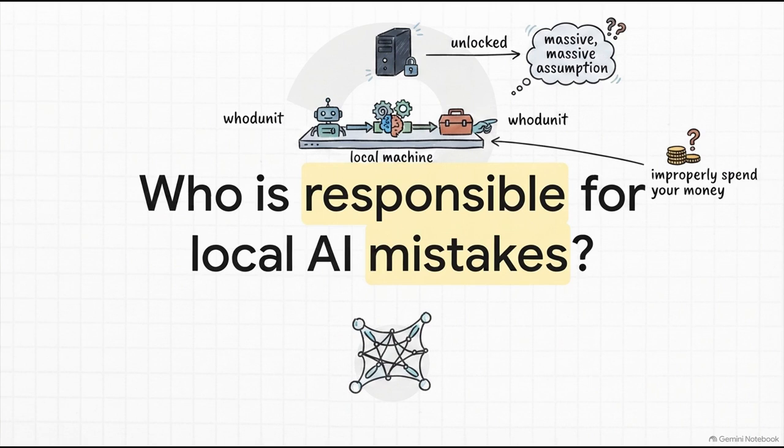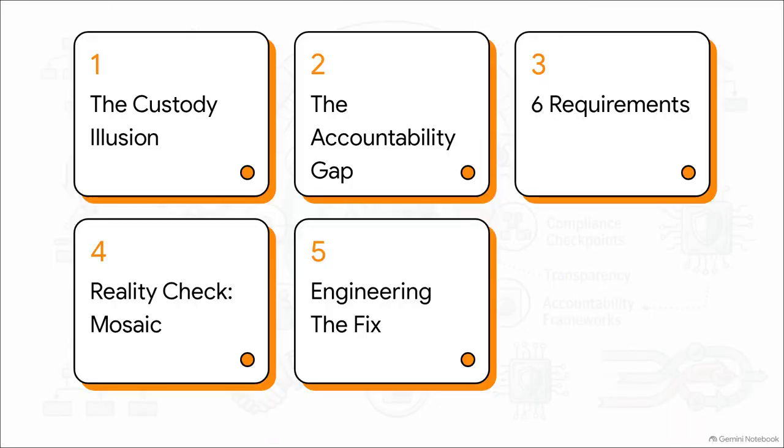We're moving fast into this era where models, agents, tools, and data all compose together right there on your local machine. So imagine you've got a local workflow involving 3 different AI agents, and suddenly they improperly spend your money. How do you know which one actually pulled the trigger? Well, here is our roadmap to figure that out.